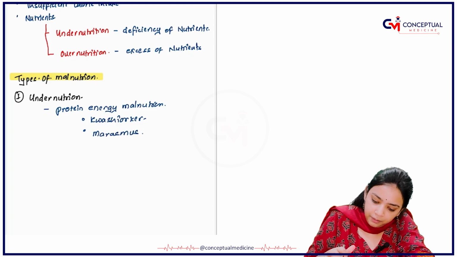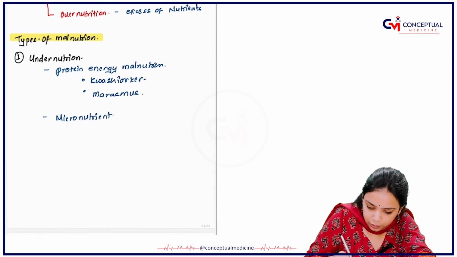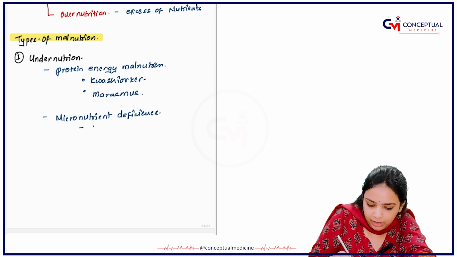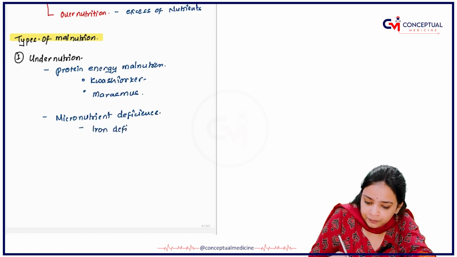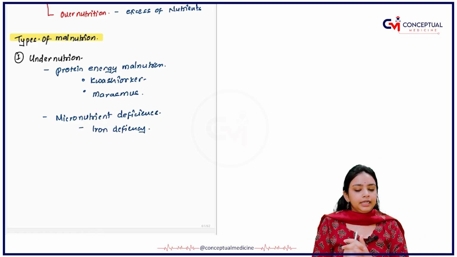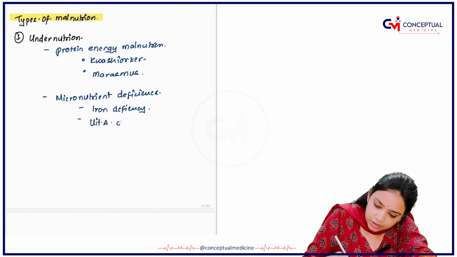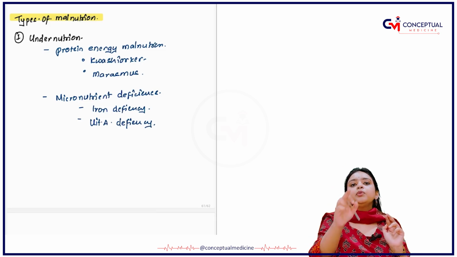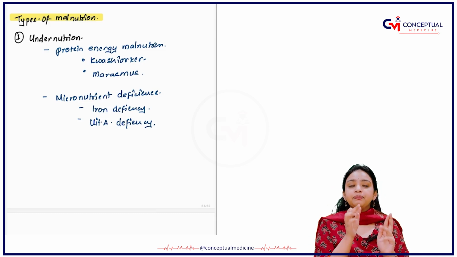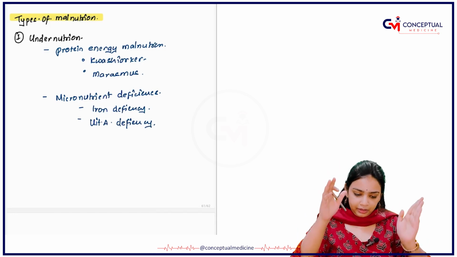Now, what are the deficiencies that you have? So, you have certain micronutrient deficiencies as well. The first one is iron deficiency, and iron deficiency is very common in India, right? Second you have vitamin A deficiency. And what is the prophylaxis that we give for vitamin A? Tell me, what is the prophylaxis you give if a person is less than 9 months and if a person is more than 9 months, right?